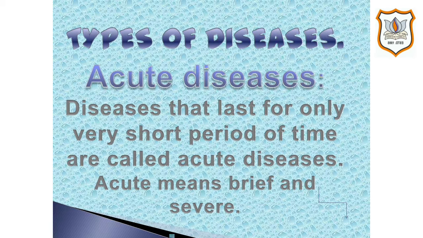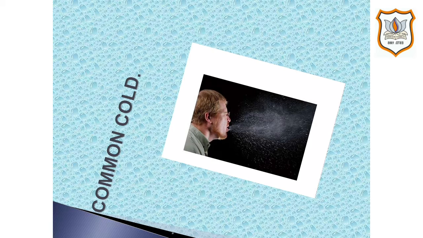Now, what are acute diseases? Diseases that last for only a very short period of time are called acute diseases. Acute means brief and severe. In other words, we can say that acute diseases are described as being acute when their symptoms are quickly visible in the body. Example is common cold. Common cold is an acute disease.